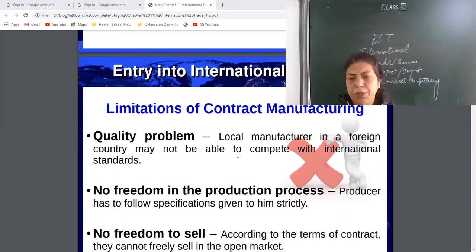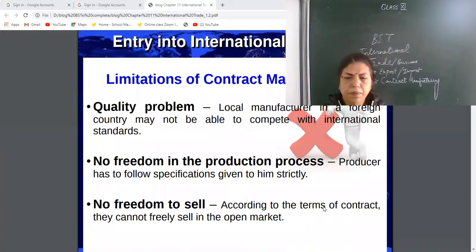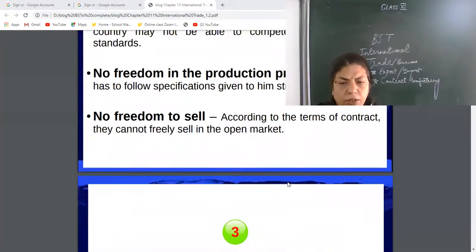No freedom in the production process. See, if you are in contract manufacturing and making the agreement, you have to work according to the deal, the terms and conditions, the specification. Whatever they want, you have to supply them. No freedom to sell. They have some terms and conditions, and accordingly you have to deal with that.